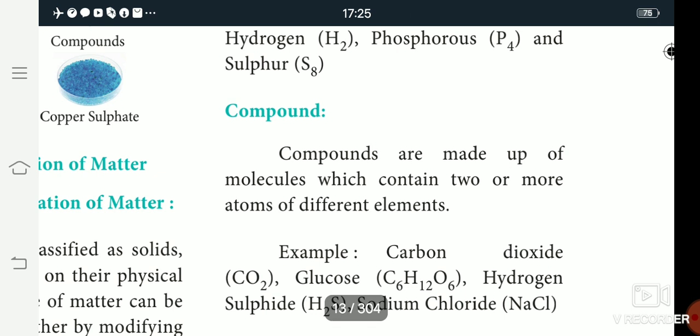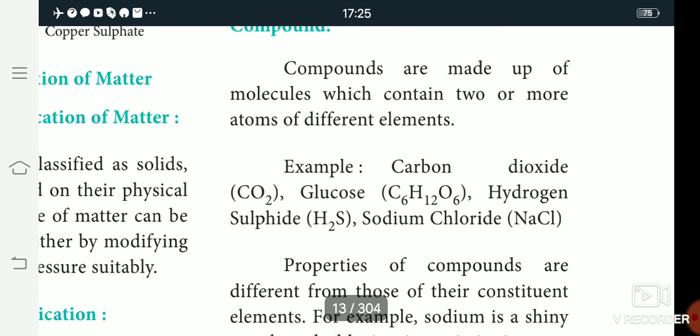So compounds are made up of molecules which contain two or more atoms of different elements. In the water molecule, hydrogen is one element and oxygen is another element. For example, the first compound is carbon dioxide, whose formula is CO2, and glucose. The glucose formula is C6H12O6. So hydrogen, carbon and oxygen, three atoms of different elements.